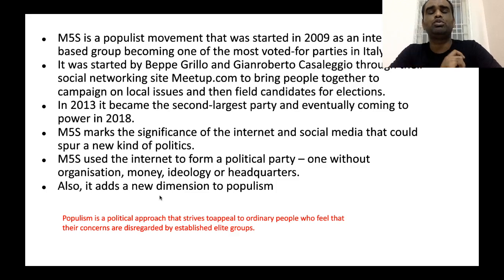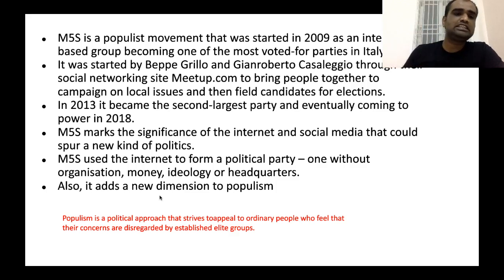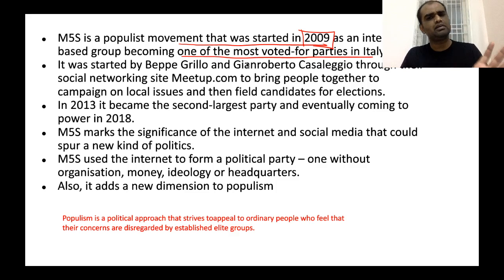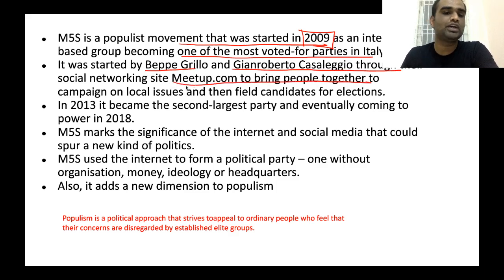Now, what's so special about this five-star movement? See, this five-star movement is a populist movement which was started in 2009 as an internet-based group, becoming one of the most voted parties of all time in Italy. So it started primarily as an internet-based group, becoming a political party. This particular party was started by Beppe Grillo and Gianroberto Casaleggio through their social networking site called meetup.com to bring people together to campaign on local issues and then to field candidates for elections.